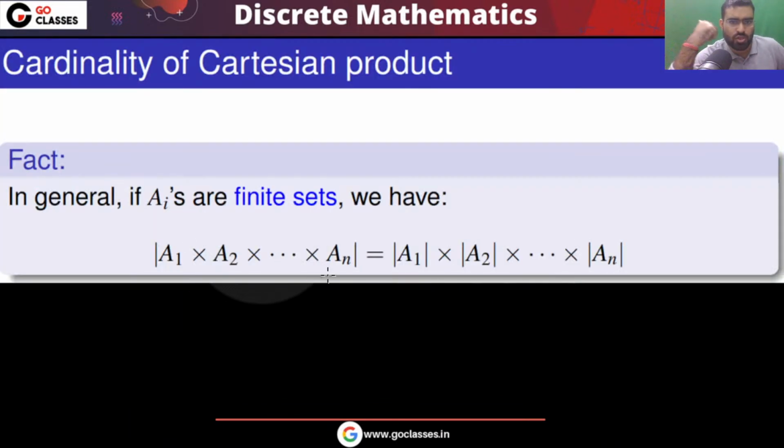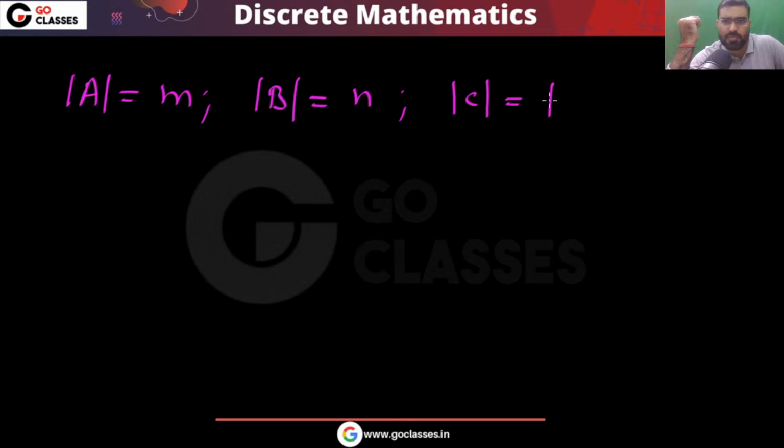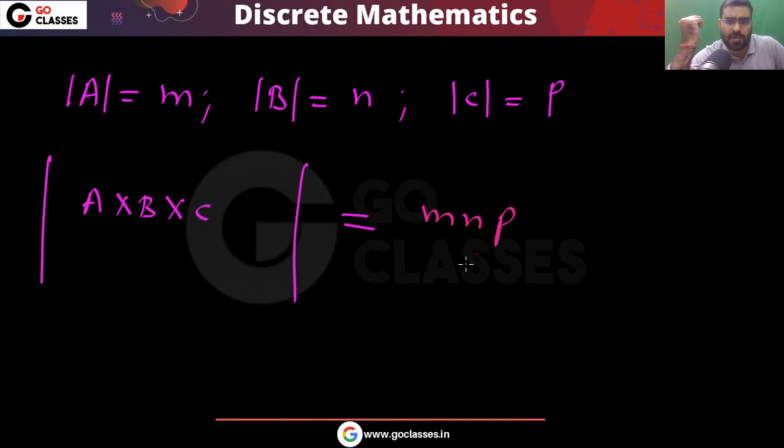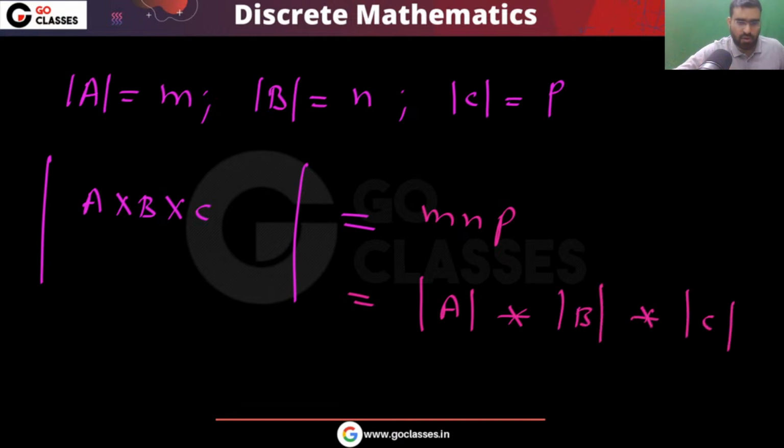So if I ask you what is the cardinality of A1 cross A2 cross ... cross An, that will be the cardinality of A1 times the cardinality of A2, times the cardinality of A3, and so on. Basically, if the cardinality of A is m, the cardinality of B is n, and the cardinality of C is p, then the cardinality of A cross B cross C will be equal to m n p. That means the cardinality of A multiplied by the cardinality of B multiplied by the cardinality of C. So this is the complete summary.